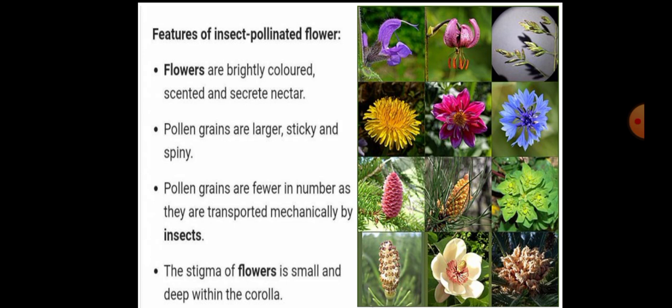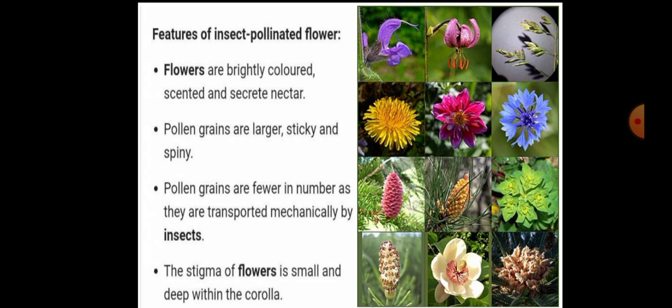Pollen grains are large, sticky and spiny, so these pollen grains can stick to the insects very well and transfer to the next flower of different plants.